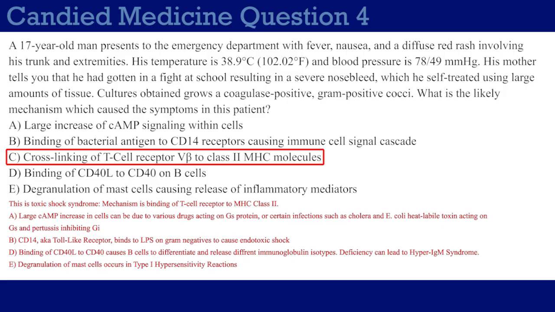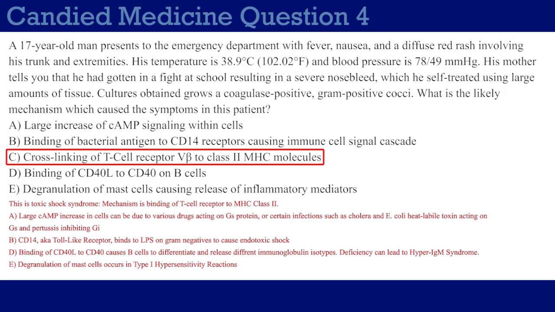Choice B, binding of bacterial antigen to CD14 receptors causing immune cell signal cascade. I was kind of a jerk here and I just wrote CD14. CD14 is actually toll-like receptor, especially toll-like receptor 4. This binds to the LPS on gram-negatives and causes endotoxic shock. This is also very high yield. So if I had a similar question to this one where it was obvious that the patient had some kind of septic shock and the culture instead grew a gram-negative like an E. coli or something, this would be the correct answer.